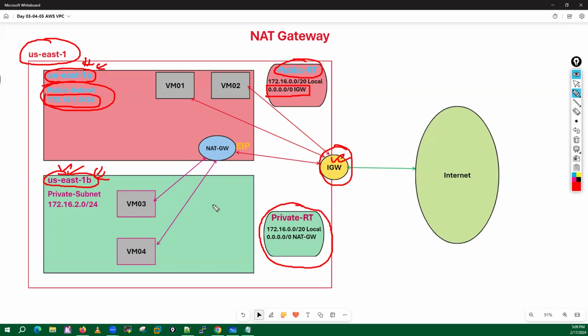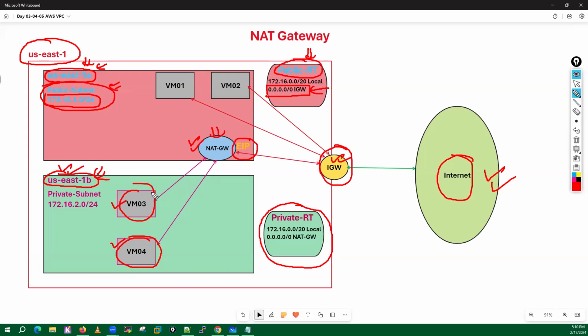Whatever VMs we host in this private subnet, if they want to communicate with the internet, what used to happen? They cannot communicate by default because we do not have a default route like we have in our public route table through the internet gateway. So in that case, we have to launch a NAT gateway device in the public subnet, and that NAT gateway device has an elastic IP address.